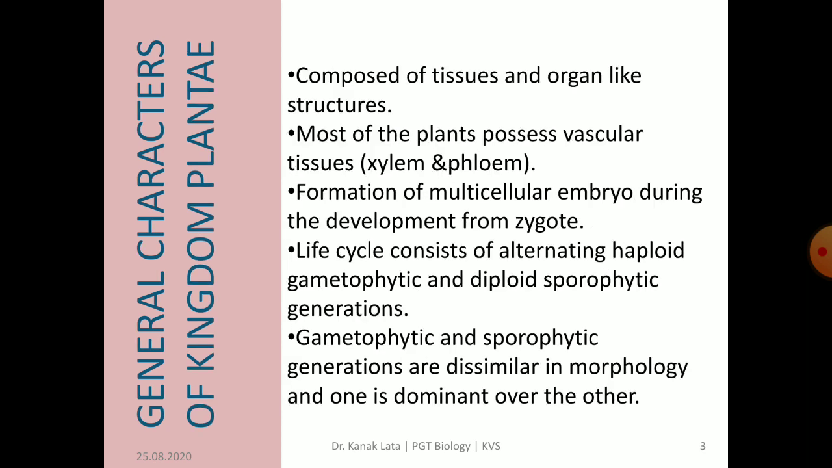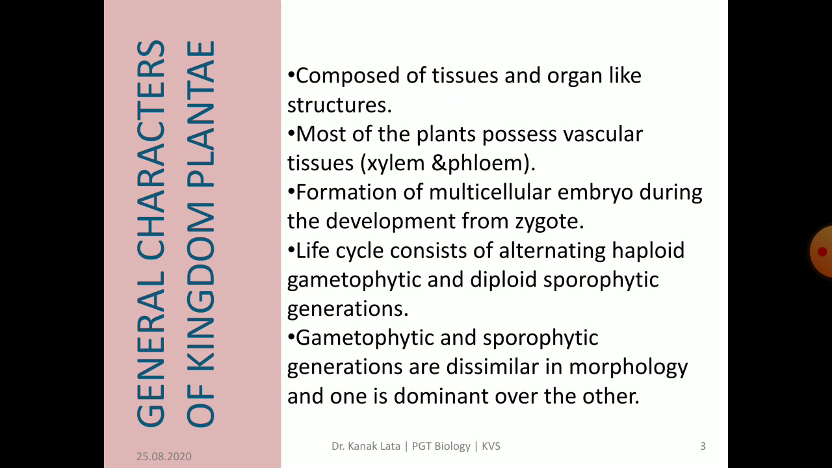Plants are composed of tissues and organ-like structures. Why? Because they are mostly multicellular. So they have tissues and organ-like structures. Most of the plants possess vascular tissue, and these vascular tissues are also called conducting tissue. You might have read this in class 9th.